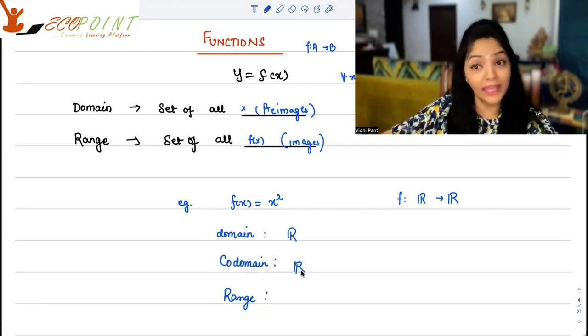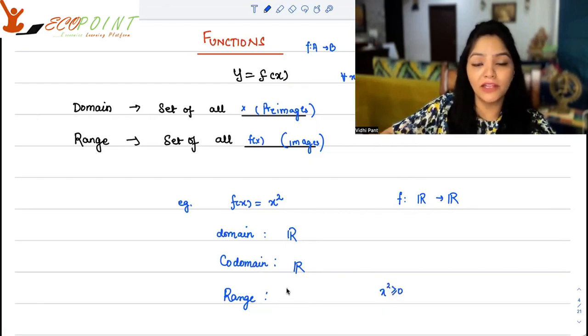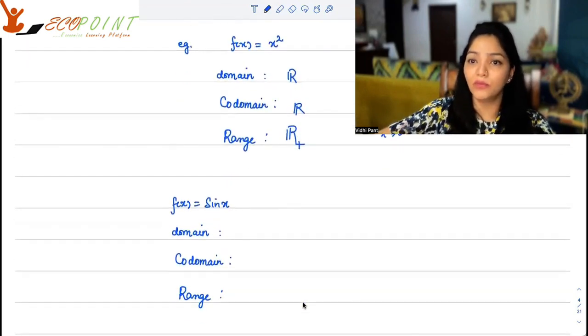But when I actually find out the outputs, I know that x squared is greater than or equal to 0. It will always give me a non-negative value. So I know that the range is R plus. You must have the knowledge of finding out domain, range of any given function, okay?